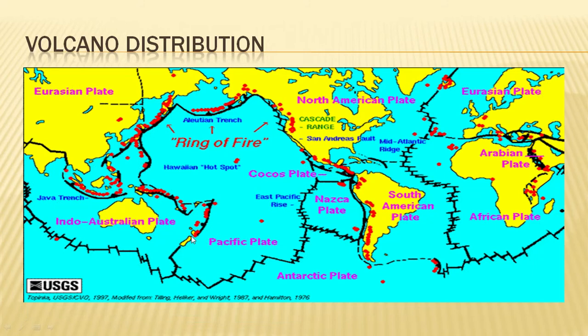Here you can see this plate is moving toward this side, and this plate is moving toward this side. This is a divergent plate boundary, plates moving away from each other. Here also we find eruptions, but comparatively fewer than at convergent plate boundaries. Convergent means two plates move towards each other.